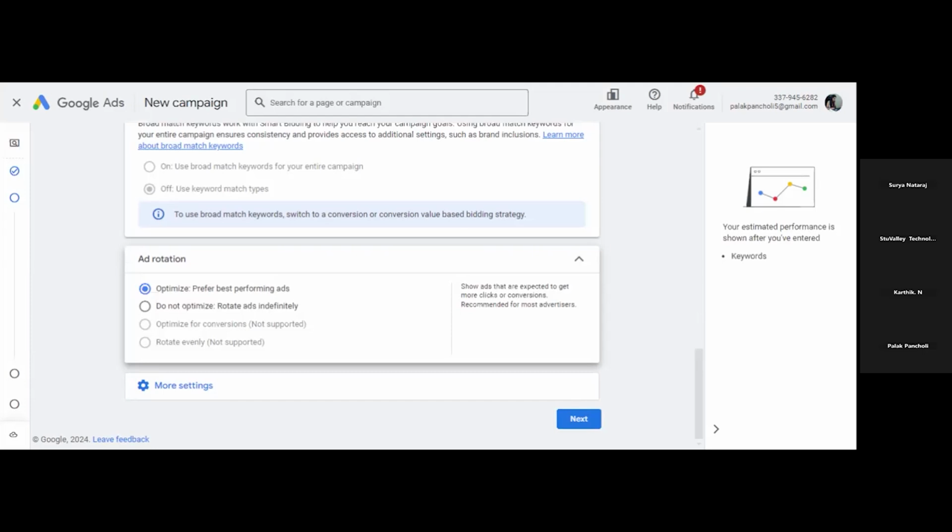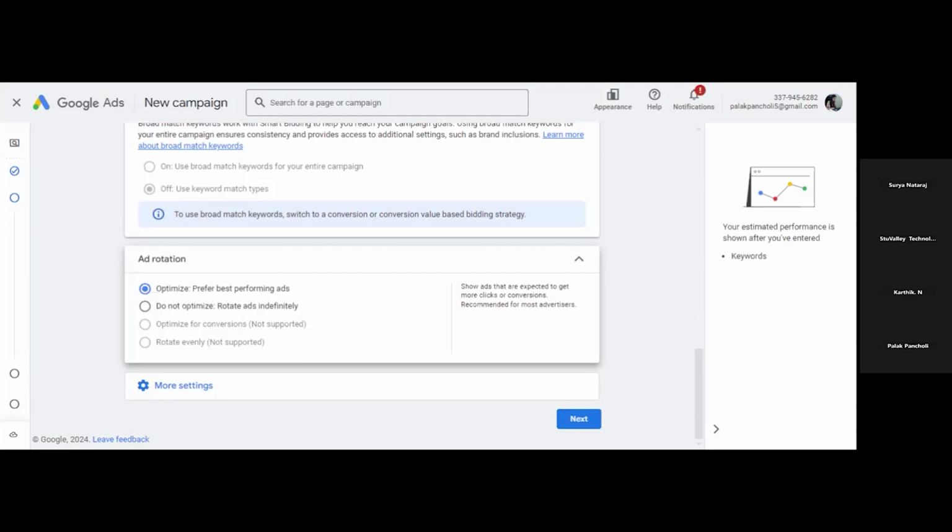If you select the optimize option, Google will optimize the ads, and whenever someone searches for the query, Google will show the best performing ad to the customer out of all the three ads available in that particular ad group, because all three are related to a single topic only.